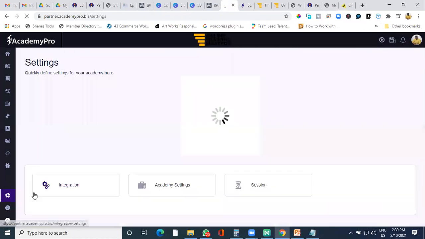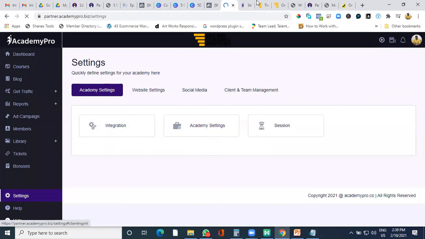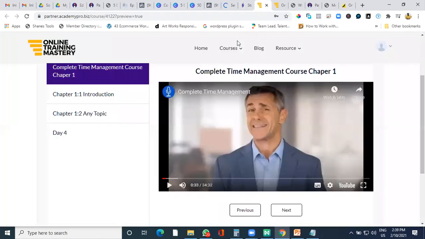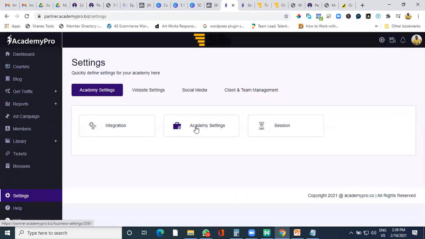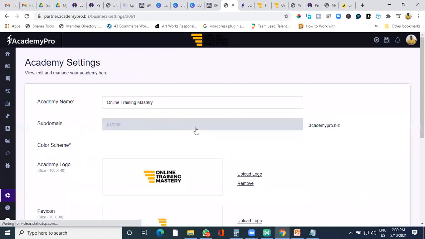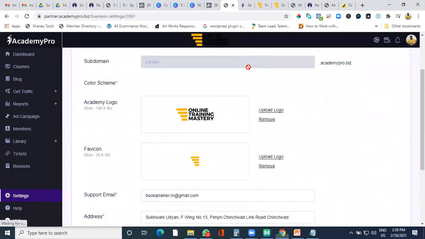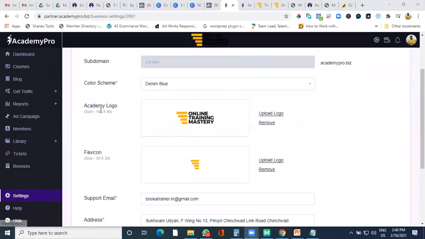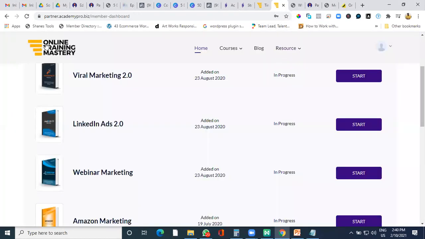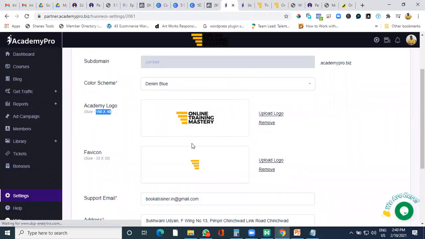And apart from that, you would be thinking how to add the logo and the images and all. It is pretty easy over here. With Academy Pro, you can just add a logo. When you're adding a logo, they have given a size. So this is the logo size. You just need to create a logo and upload the logo over here. As soon as you add the logo in this particular space, the site picks up the logo in the relevant area. You don't need to worry about where to put it and where not.